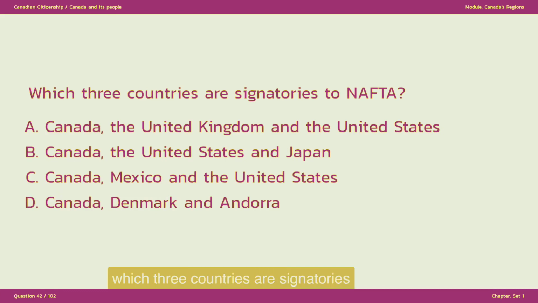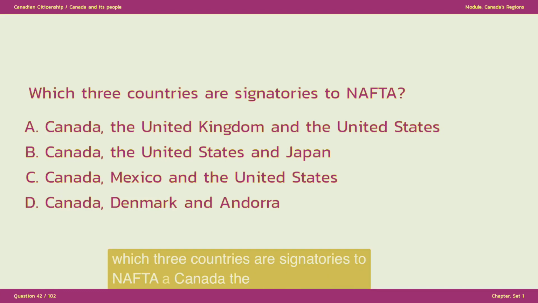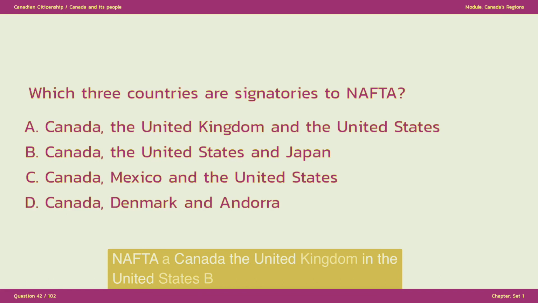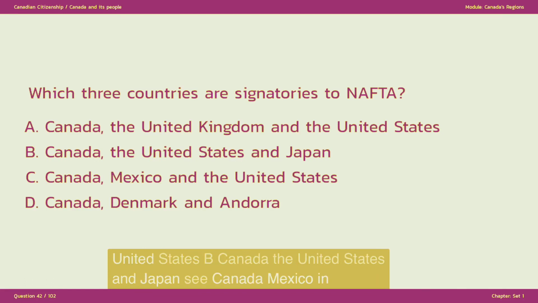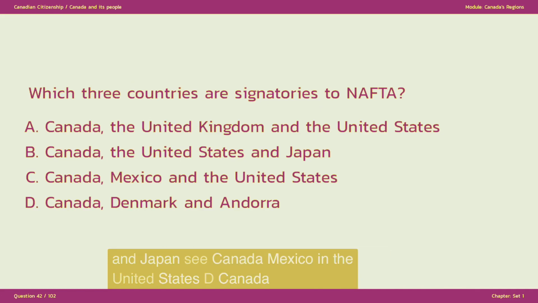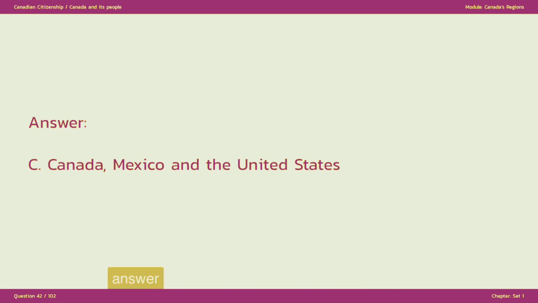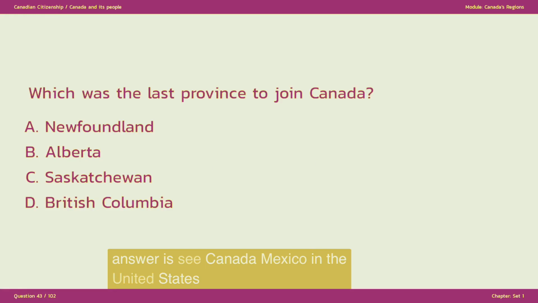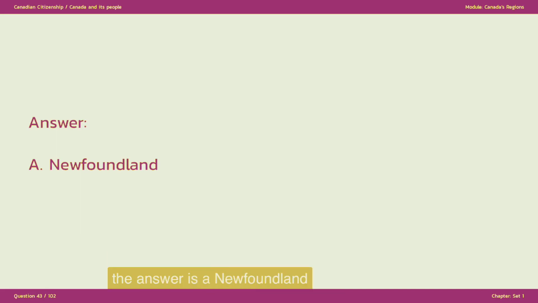Which three countries are signatories to NAFTA? A. Canada, the United Kingdom and the United States. B. Canada, the United States and Japan. C. Canada, Mexico and the United States. D. Canada, Denmark, and Andorra. The answer is C. Canada, Mexico and the United States. Which was the last province to join Canada? A. Newfoundland. B. Alberta. C. Saskatchewan. D. British Columbia. The answer is A. Newfoundland.